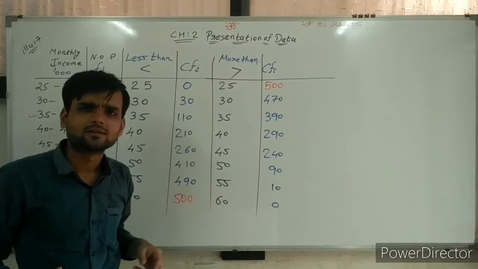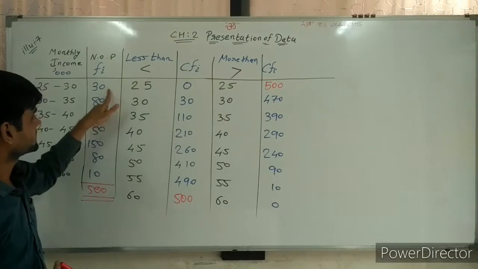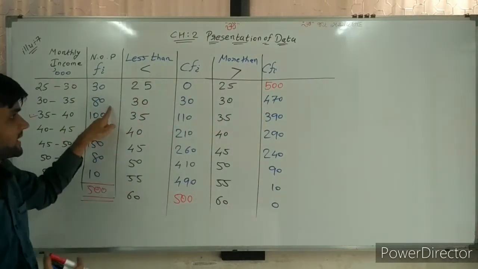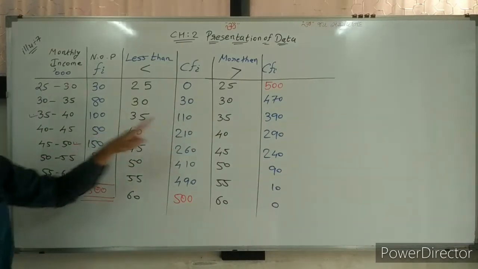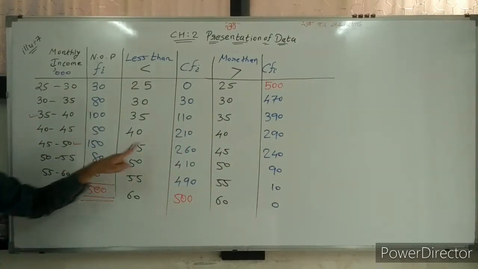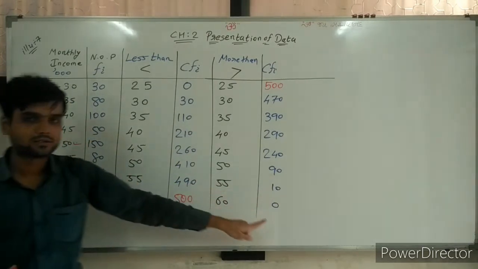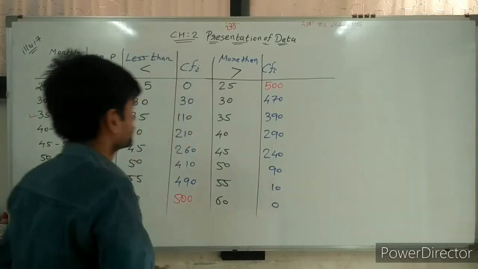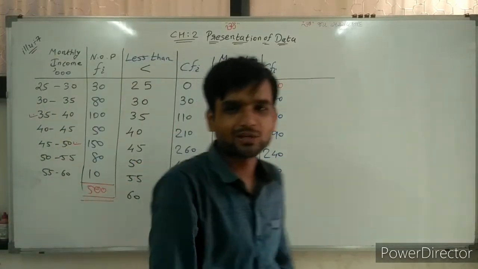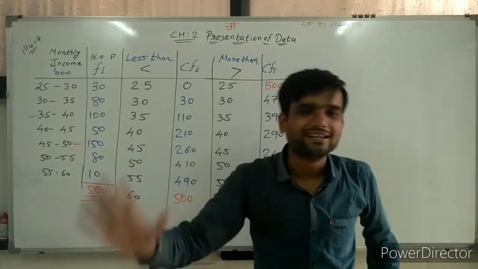That's it. If we want to do it directly, 500, 500 minus 30, 470, 470 minus 80, 390, 390 minus 100, 290, 290 minus 50, 240, 240 minus 150, 90, 90 minus 80, 10, 10 minus 10, 0. That's it. So both questions are completed and my illustration number 7 is clear.